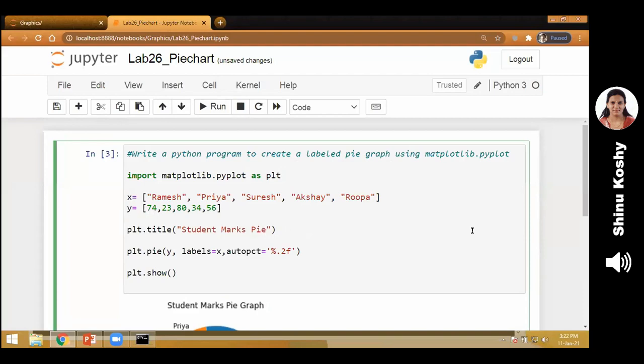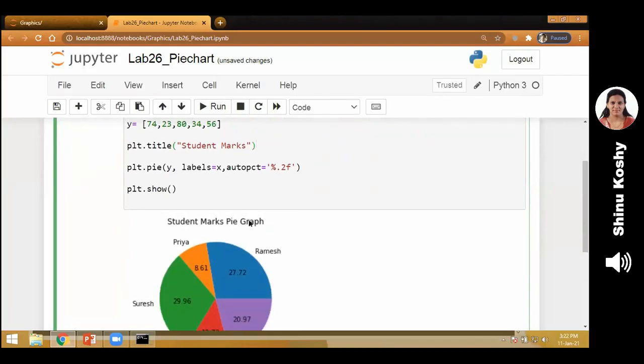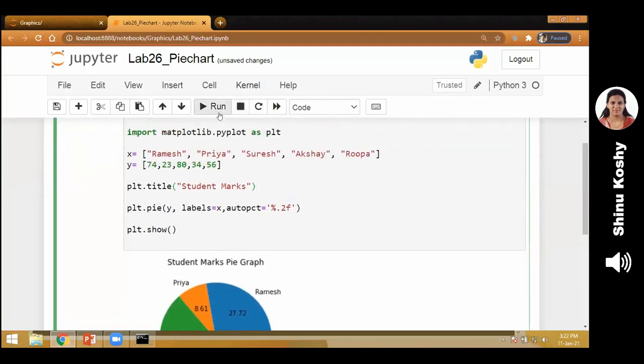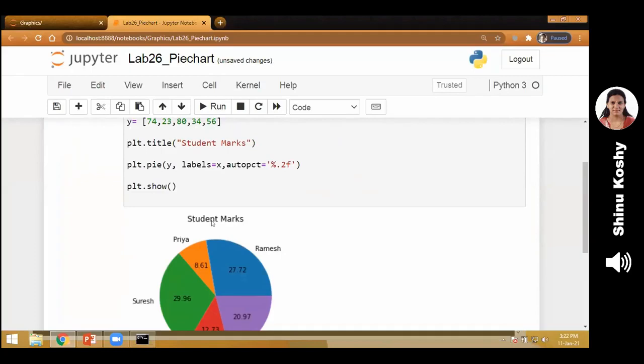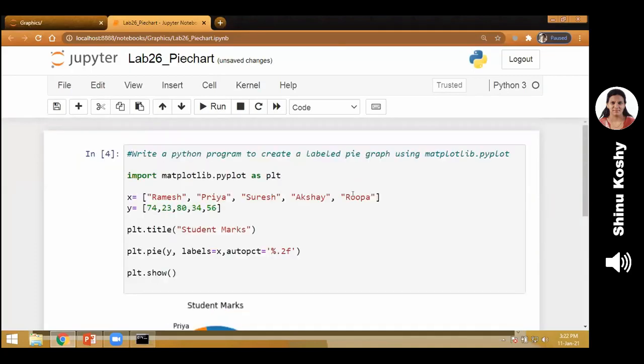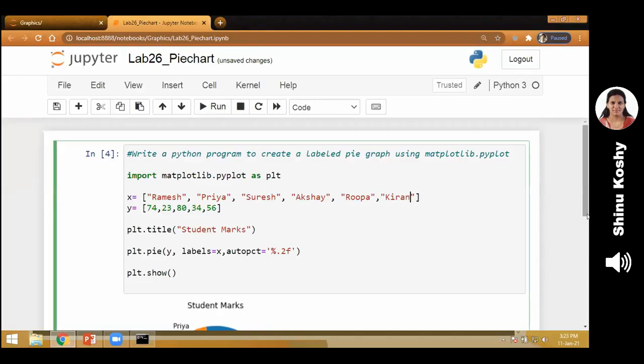So I'm going to just give Student Marks. So the title I'm changing. I'm going to run it. So see the change in the title, Student Marks. Suppose I add one more student. We are going to add one more mark. That is one more set of data. We add one more student name and one more mark.